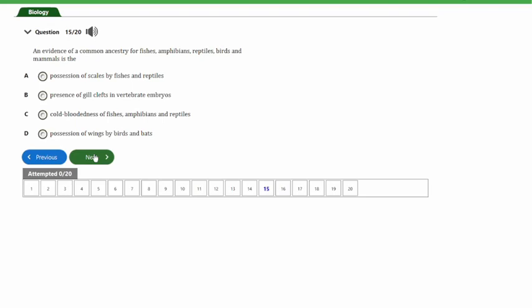So guys, the answer to this question is option B, presence of gill clefts in vertebrate embryos. That's the evidence of ancestry for fishes, amphibians, reptiles, birds, and mammals. All these possess gill clefts in their embryos.